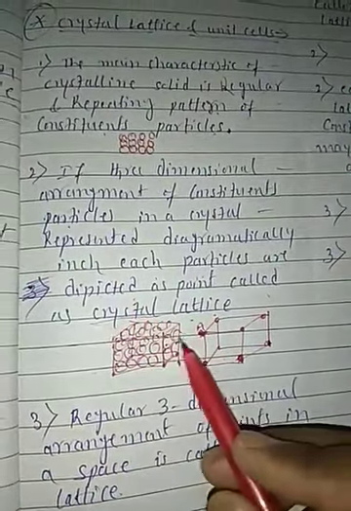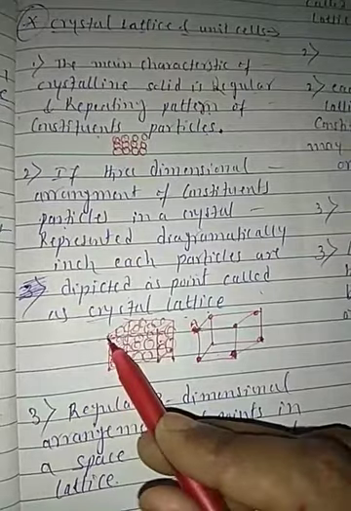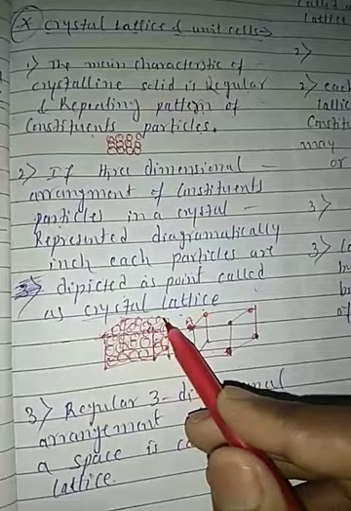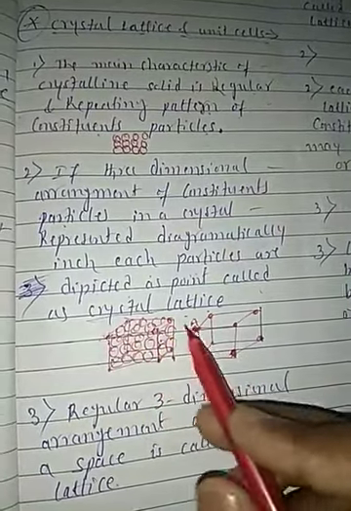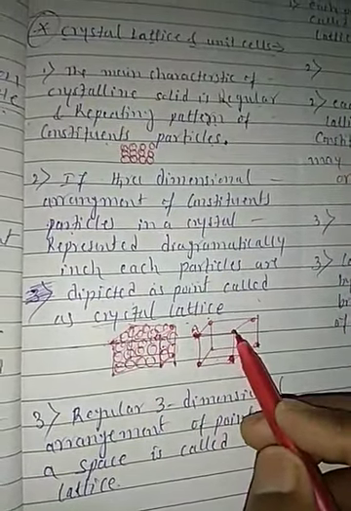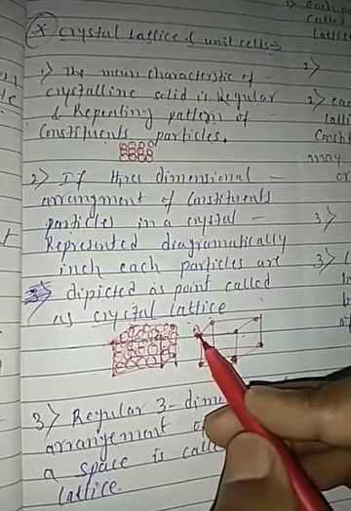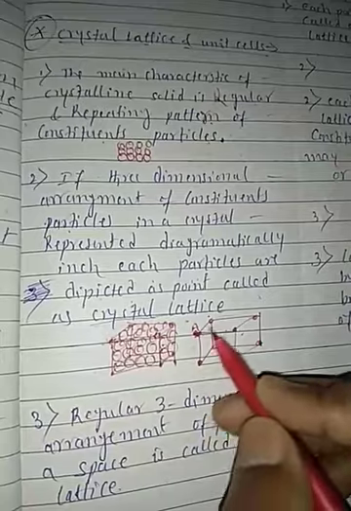We are describing or explaining the three-dimensional structure with the help of points. Right. So this point may be atoms, ions or molecules. So this is a three-dimensional crystal.